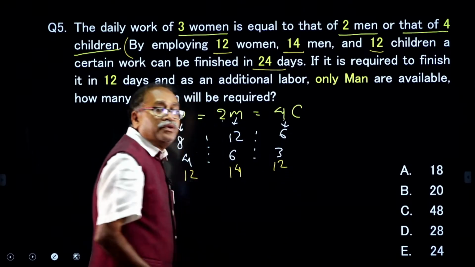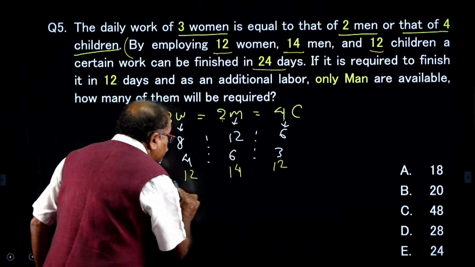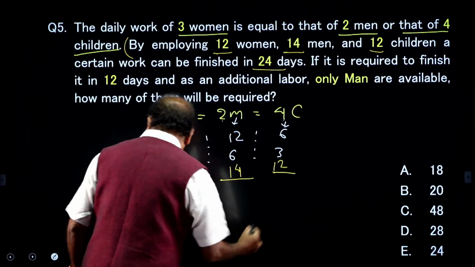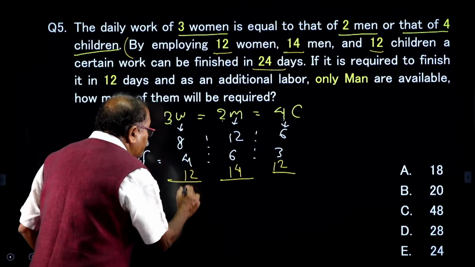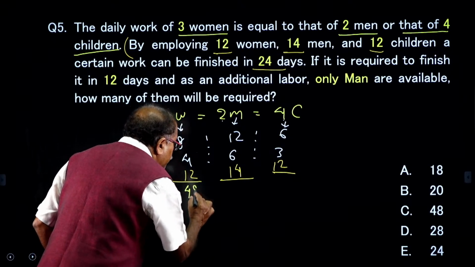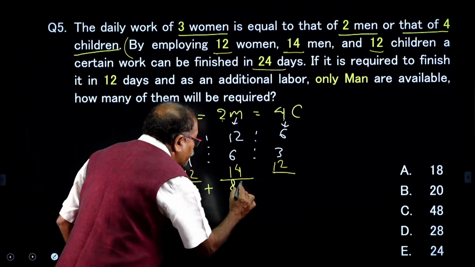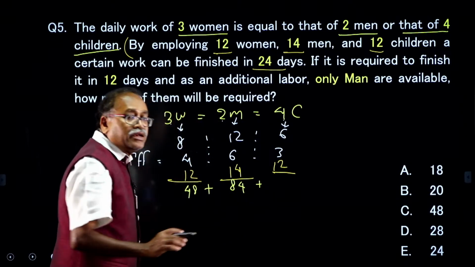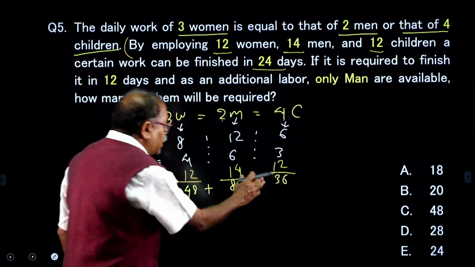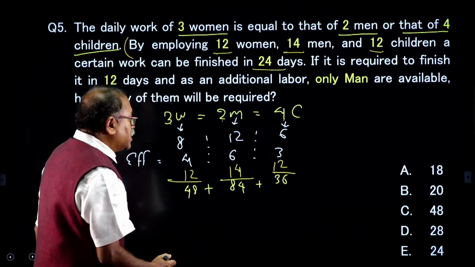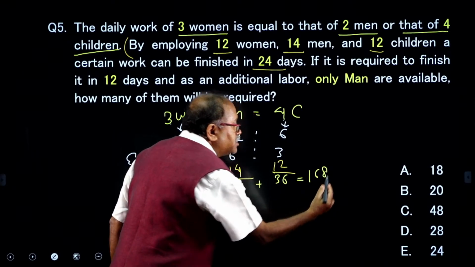So, what is the total work? Let us find their efficiency. Total efficiency will be 12 times 4 is 48, plus 14 times 6 is 84, and plus 12 times 3 is 36. 48 plus 84 plus 36 is 168. The total efficiency is 168.